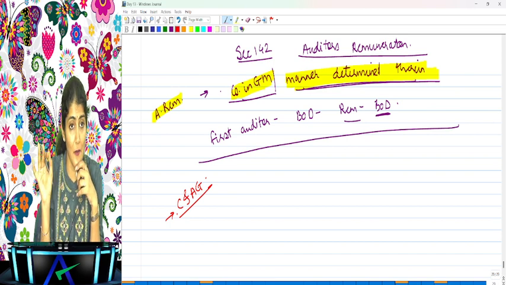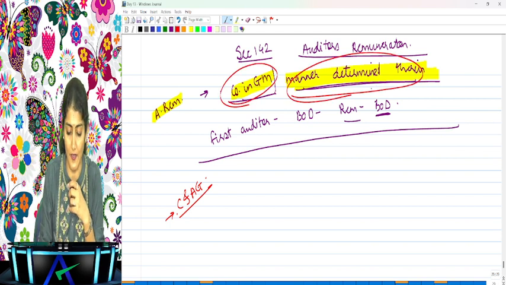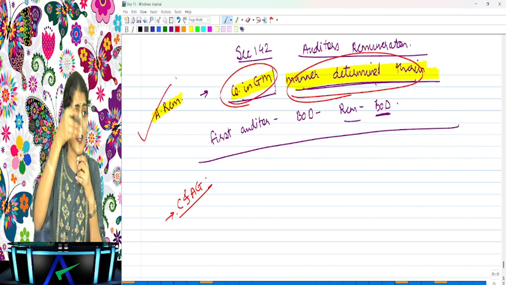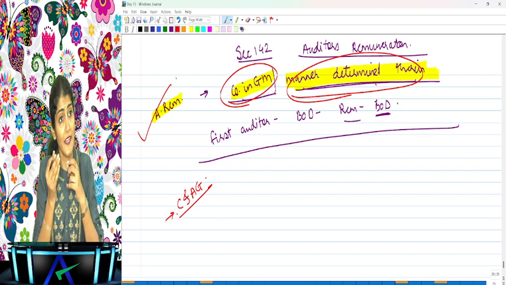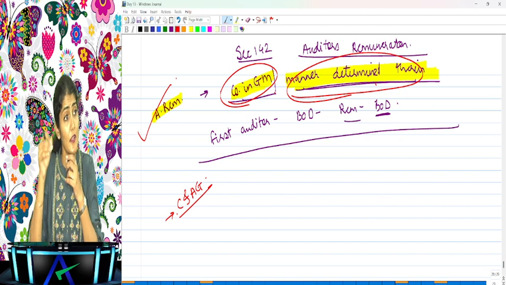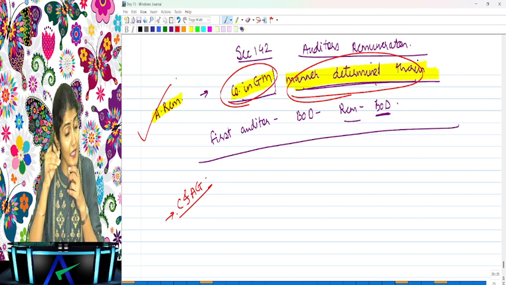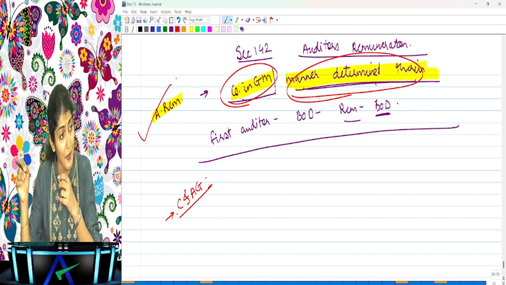Who decides the remuneration of the government company auditor? Company in general meeting or in the manner determined therein. That is what I am teaching you. Though CAG appoints the auditor, who decides the remuneration? Company in general meeting or in the manner determined therein.